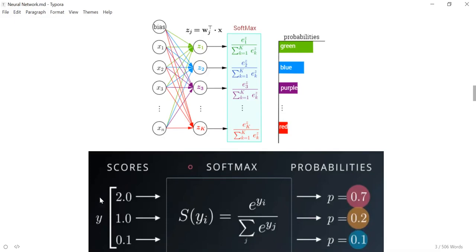You can get values like this, but it doesn't give you a very intuitive understanding of what your output represents. But if you have a probability, you can immediately understand, okay, it is probably belonging to class X with this probability. That kind of intuitive understanding is not possible with any other thing. So that's why we use a softmax function.